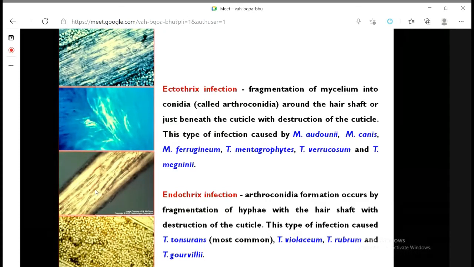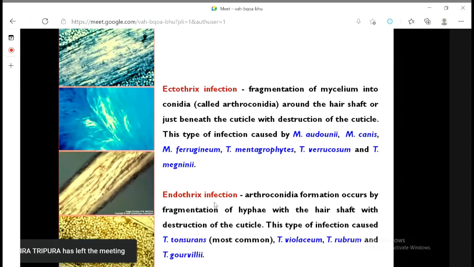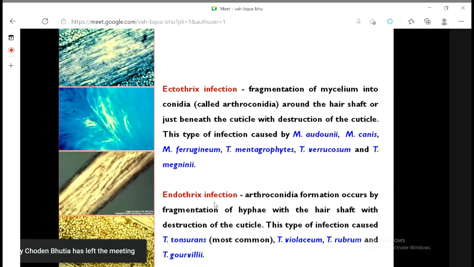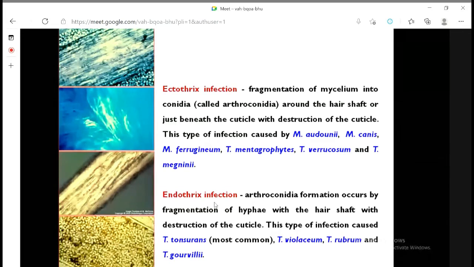This picture is opposite. Here, the spores are visible inside the hair shaft, meaning they invaded inside the hair. Such kind of infection is the endothrix infection. So when it infects the hair, many of us, if you run your two fingers through one hair shaft continuously, sometimes you may find some notches. From some part of the hair, you may find it is breaking. So if you carefully feel it, you will find there is some breakage in the hair shaft, meaning your external keratin layer is being damaged.